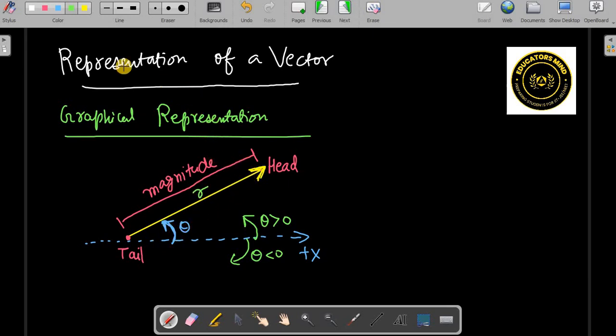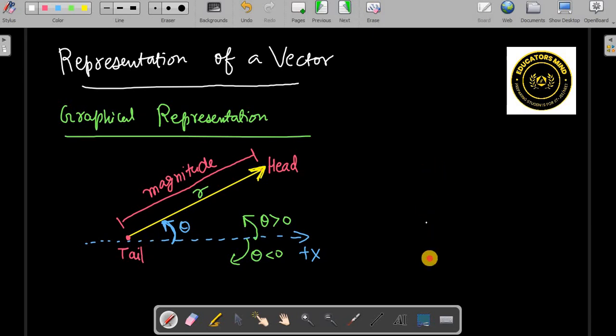Suppose I have to represent on a piece of graph paper a force of 10 Newton at an angle of 30 degree north of east.